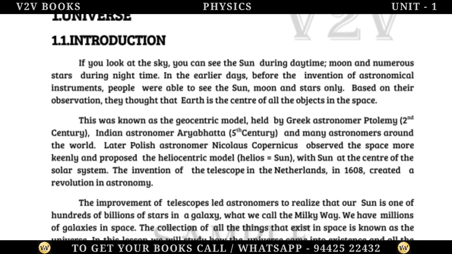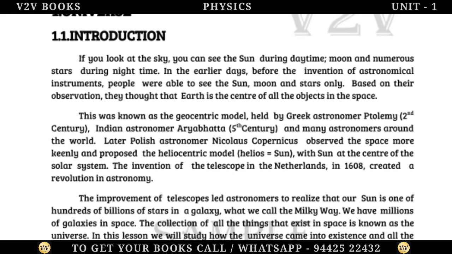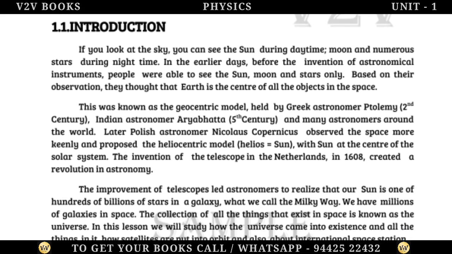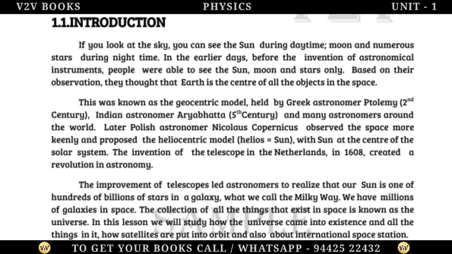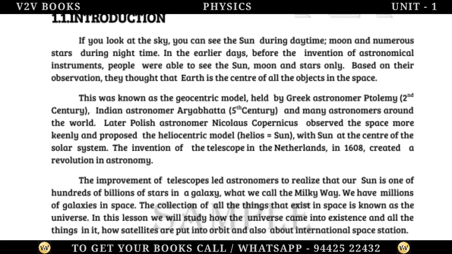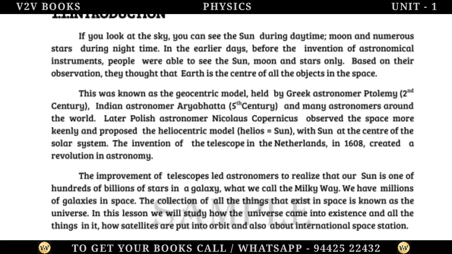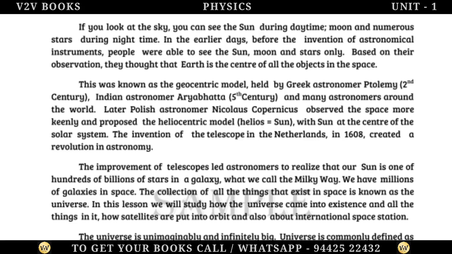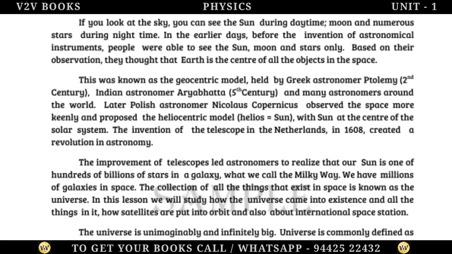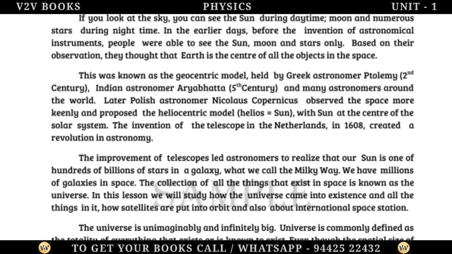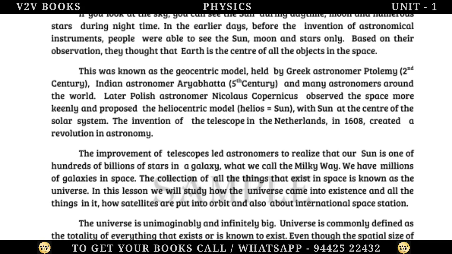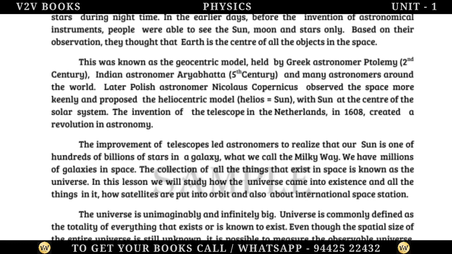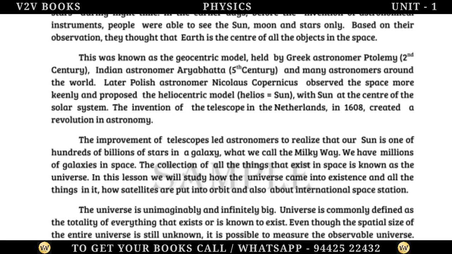Later Polish astronomer Nicholas Copernicus observed the space more keenly and proposed the heliocentric model, Helios is equal to Sun, with Sun at the center of the solar system. The invention of the telescope in the Netherlands in 1608 created a revolution in astronomy. The improvement of telescopes led astronomers to realize that our sun is one of hundreds of billions of stars in a galaxy, what we call the Milky Way. We have millions of galaxies in space.